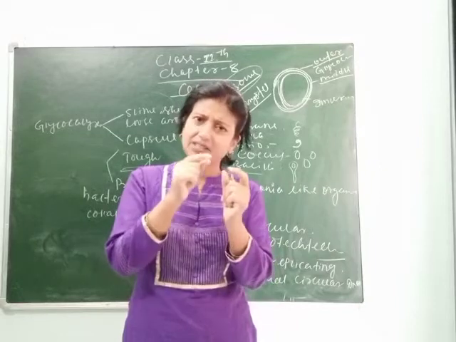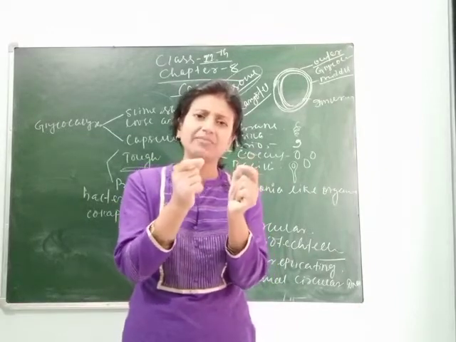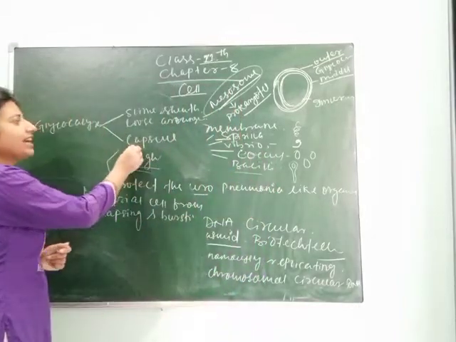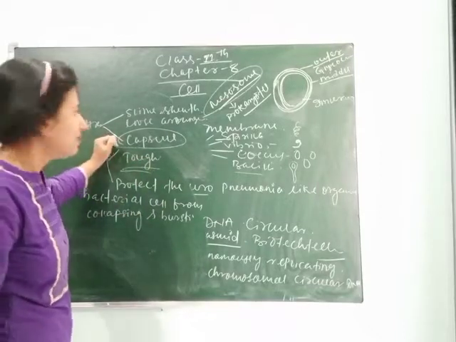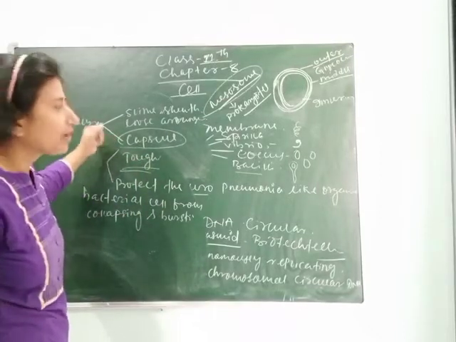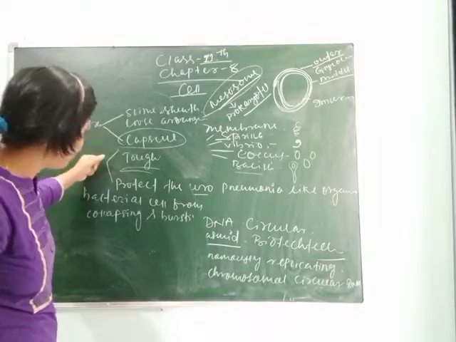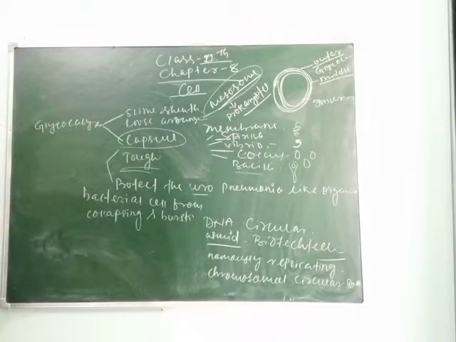Slime layer cells are arranged in a very loose arrangement. That's why they are smooth. But the next layer, which forms the capsule, has a tough arrangement, and the main function is to provide mechanical support, means it prevents the bacterial cell from collapsing and bursting. So those are the layers, and how they help in protecting the bacterial cell.